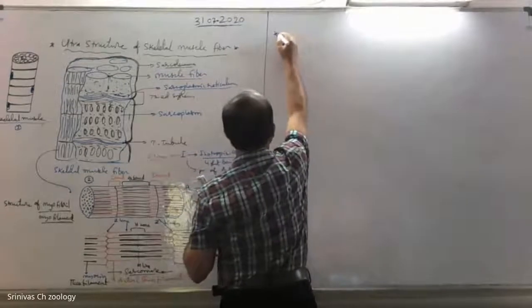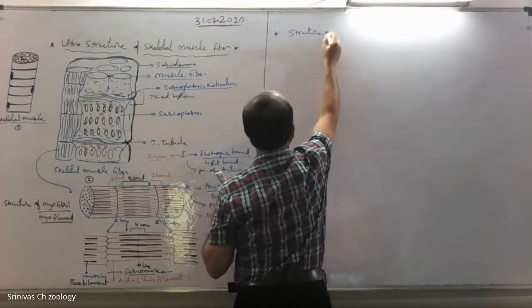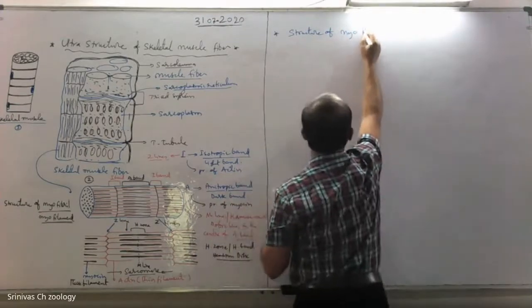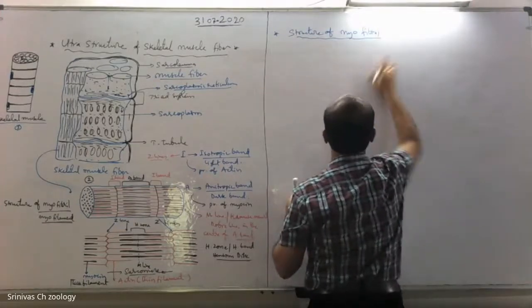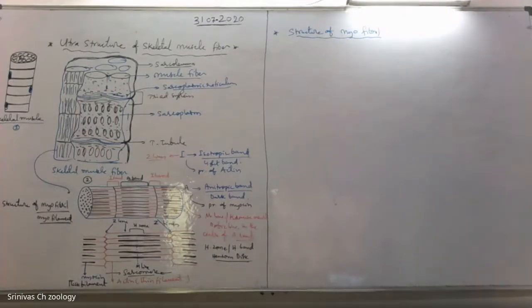The structure of myofibril. See, each myofibril shows alternate dark and light bands in it.